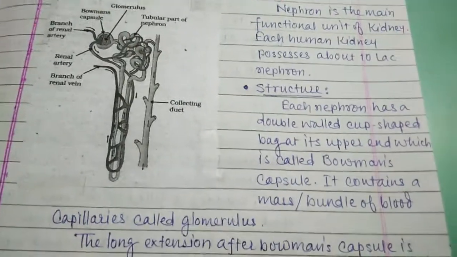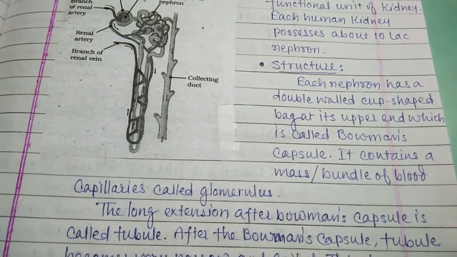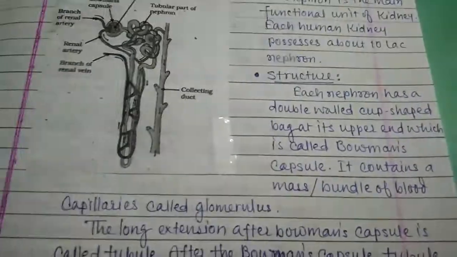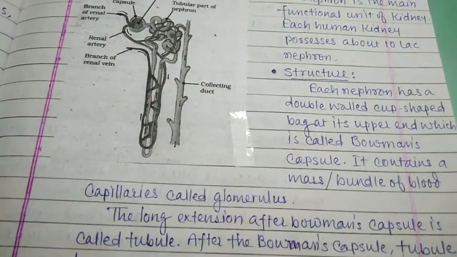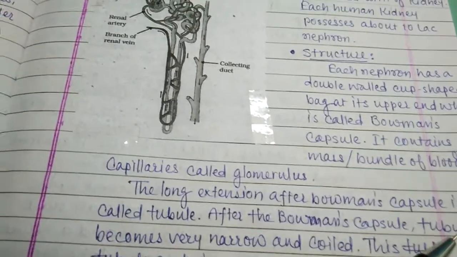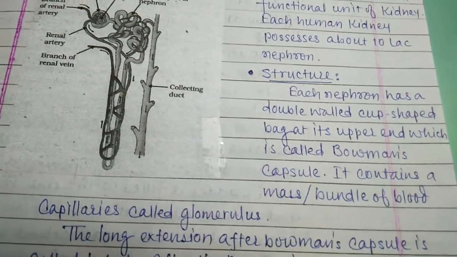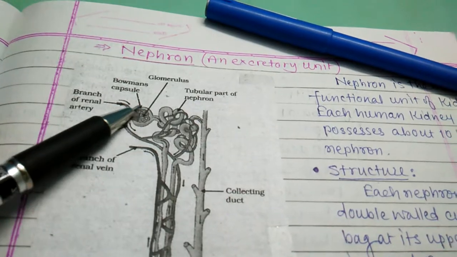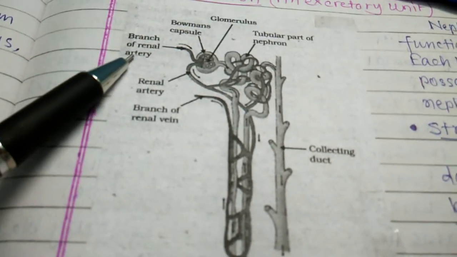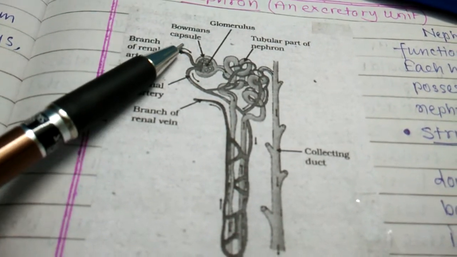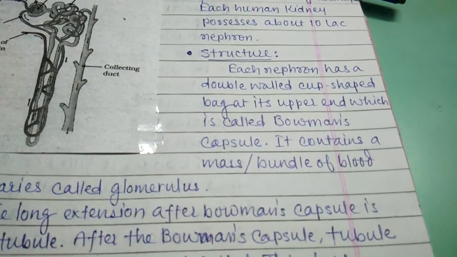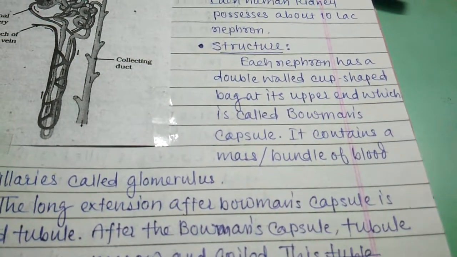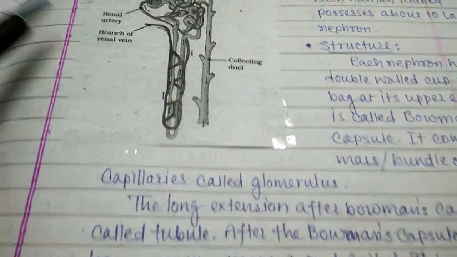Now the structure of the nephron. Each nephron has a double-walled cup-shaped bag at its upper end. So this is the cup-shaped structure. This is called the Bowman's capsule. It contains a mass or bundle of blood capillaries called glomerulus.